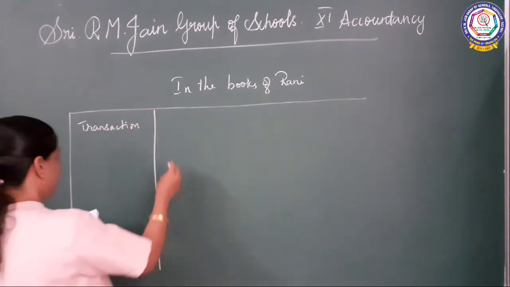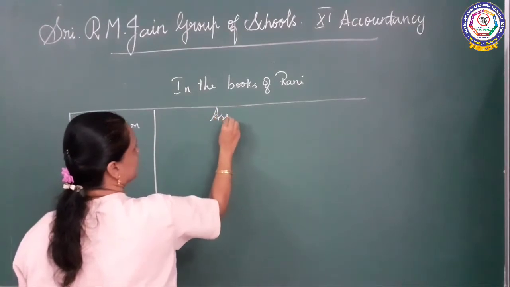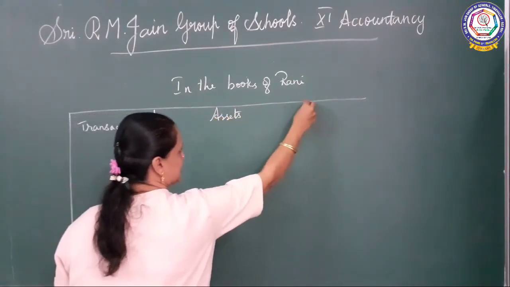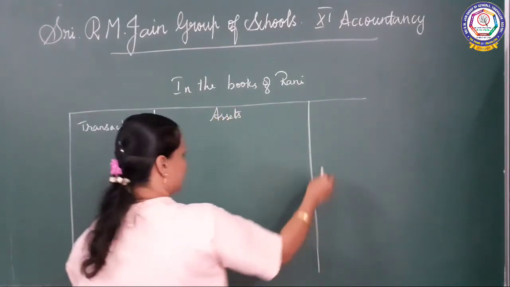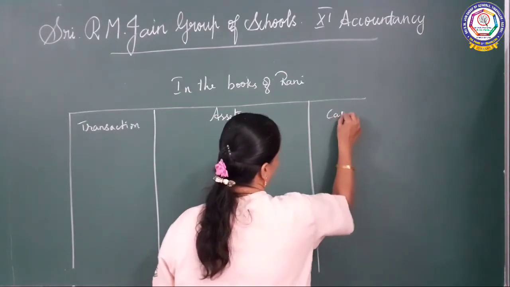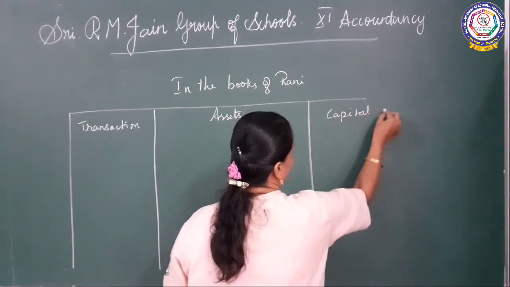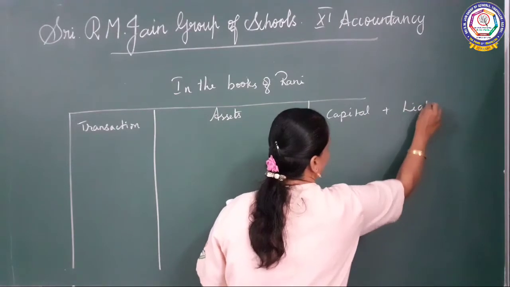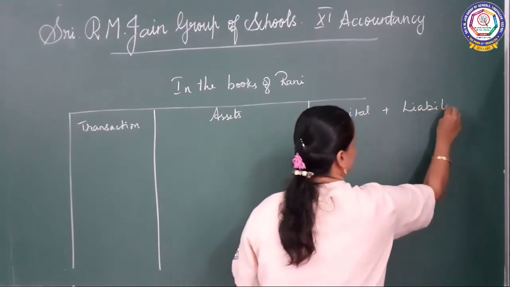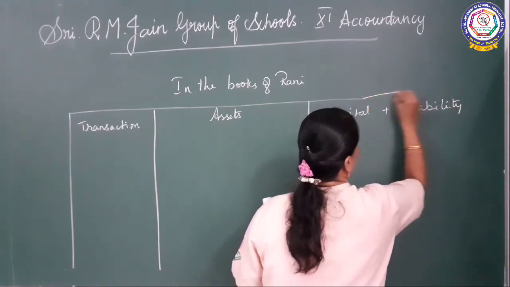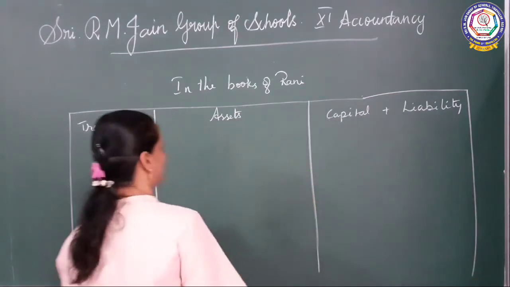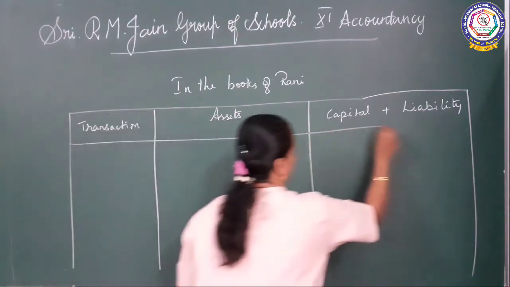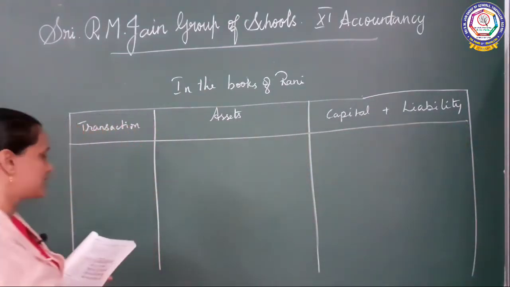Okay, and then you have to write assets, and then you have capital plus liability. Okay, liability you have to write like this. Then it will be easy for you to do the sum.